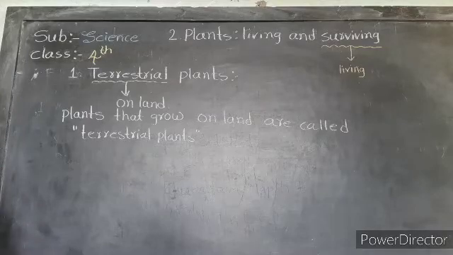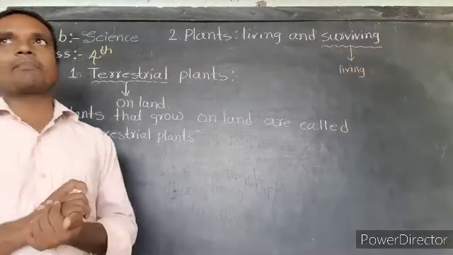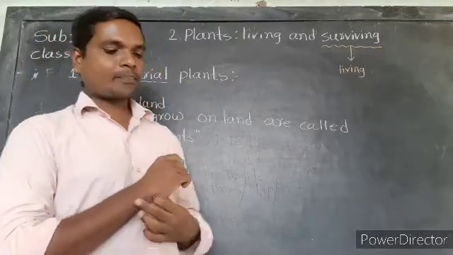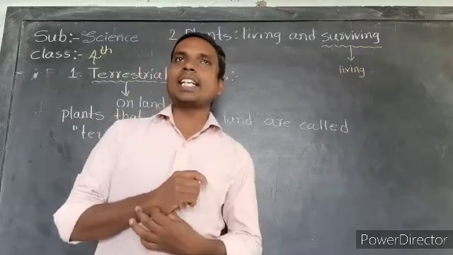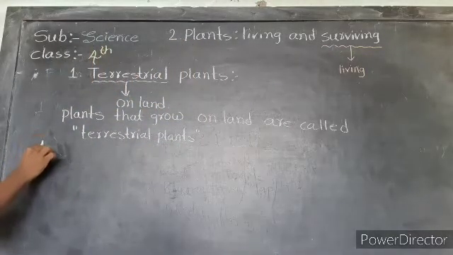So here some types of terrestrial plants are there. The first type of terrestrial plant is in hilly areas.